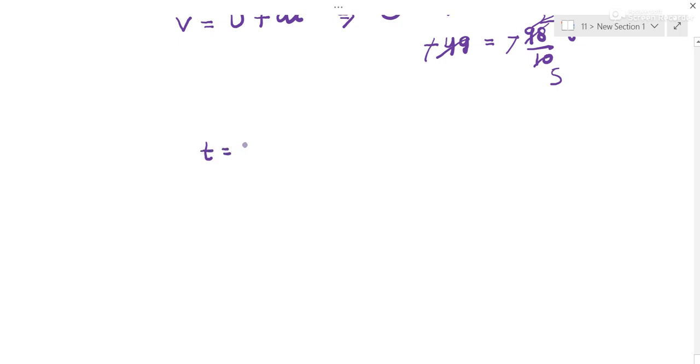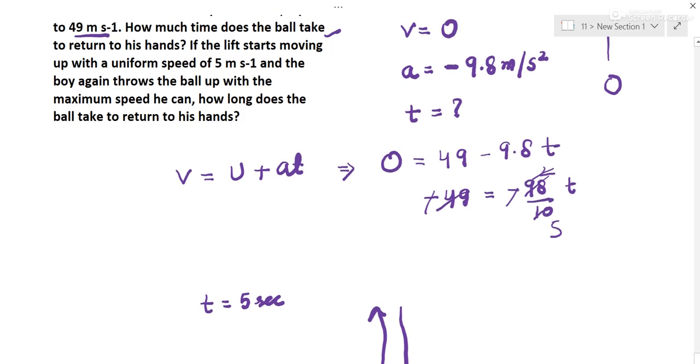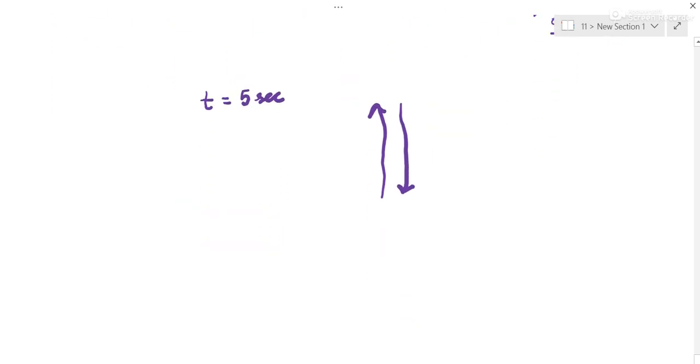But this is the time to reach maximum height. Now how much time will it take to return? Double of this. To go up 5 seconds, to come down 5 seconds, so 10 seconds. Now, if the lift starts moving with a uniform speed and the boy again throws the ball, how long will it take to return? Because the lift is moving with uniform speed, it will not affect. Same question, same answer. It will be 10 seconds again.